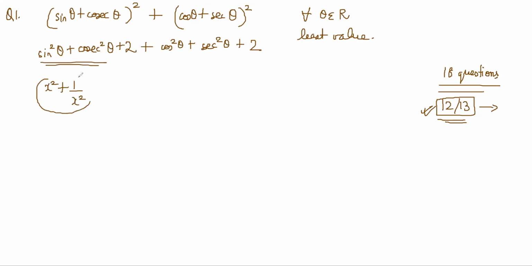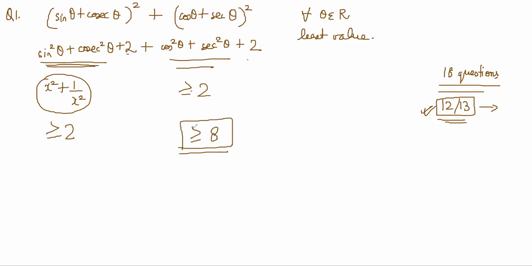AM-GM implies that it is greater than or equal to 2. So the answer will be 2 plus 2 plus 2 plus 2, greater than or equal to 8. This is AM-GM, no? x square plus 1 by x square is greater than or equal to 2, and this is also greater than or equal to 2. So the answer should be greater than or equal to 8.